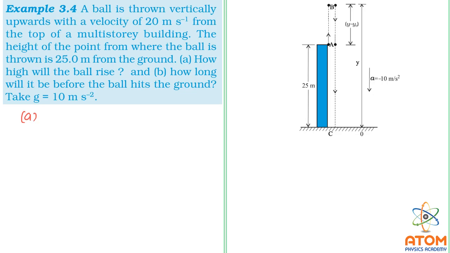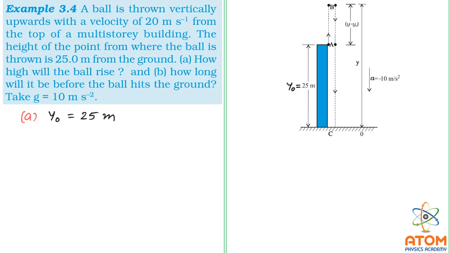See, the initial height or say initial distance, let us say y0, is 25 meter, right? See, this height is y0 and this will be y. Let me write down that this is our y0. y0 is 25 meter, and y is what we need to find out.